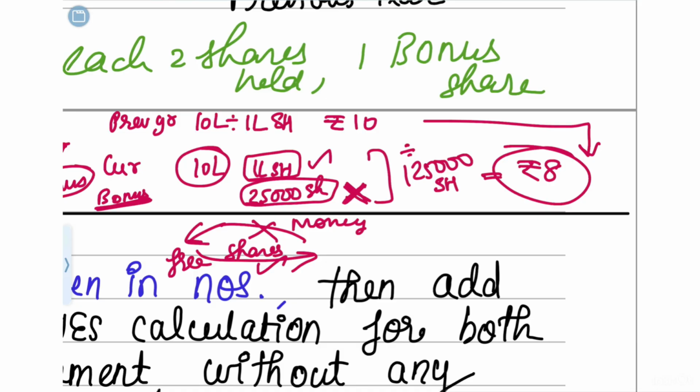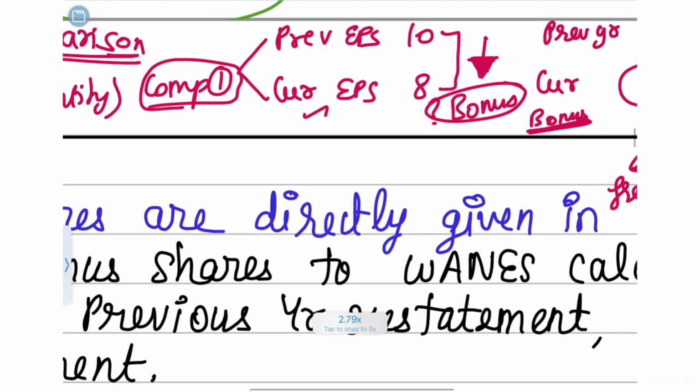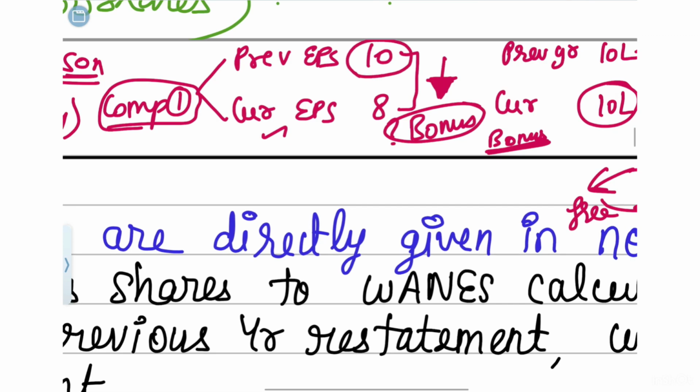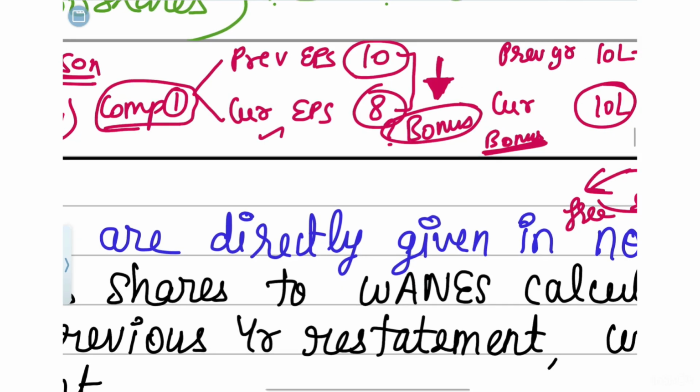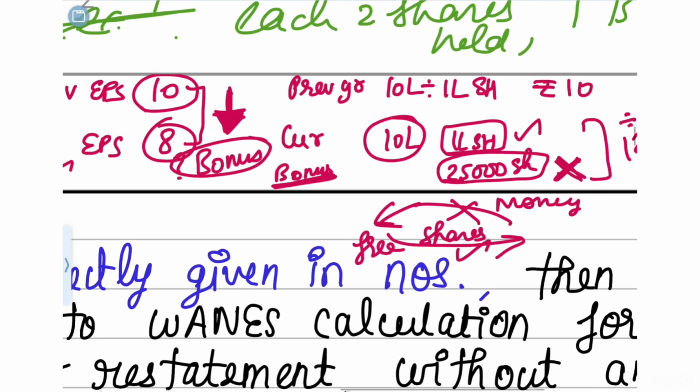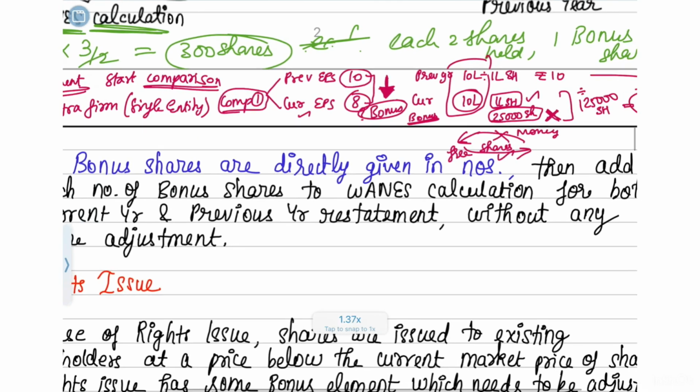But now when, as a shareholder, I see from outside that previous year it earned 10 and current year it earned 8, that means the company must not have earned what it earned in the previous year. So that is why the performance has deteriorated. But sadly, that is not the case. Past year also the company earned 10 lakh only, current year also the company earned 10 lakh only. So that this kind of wrong message